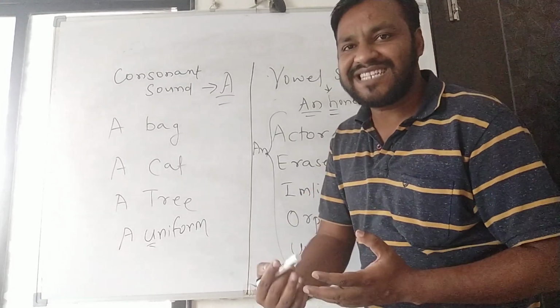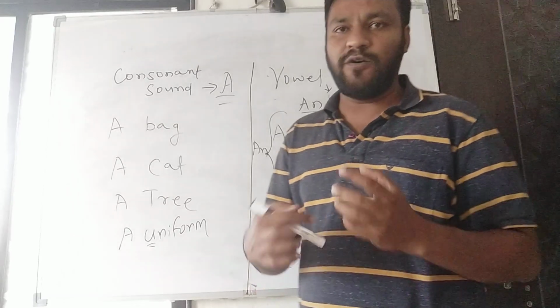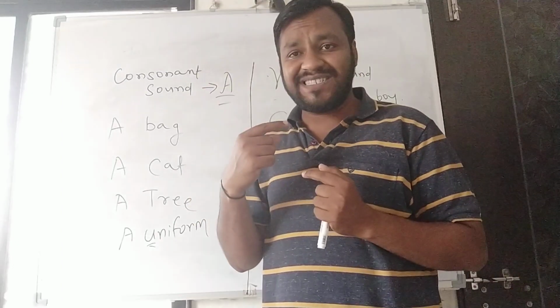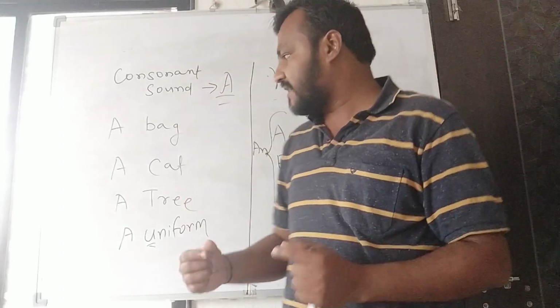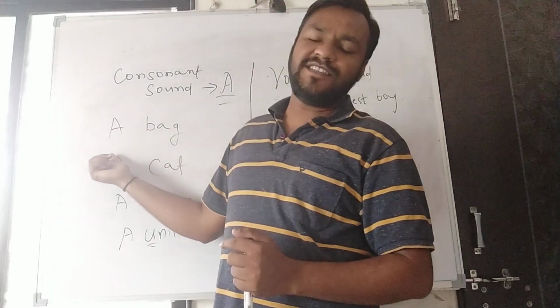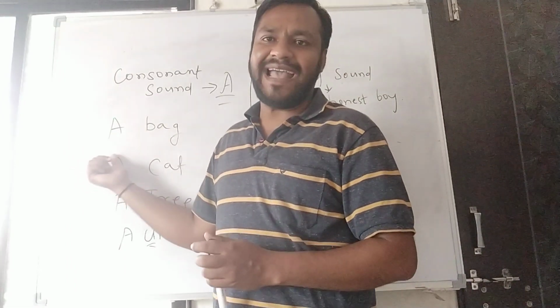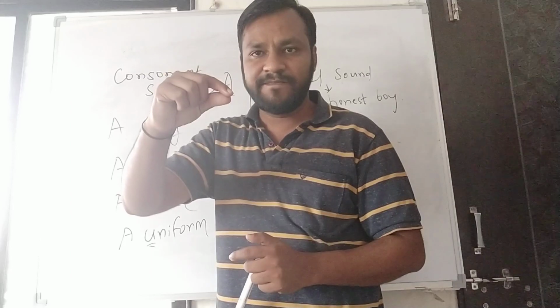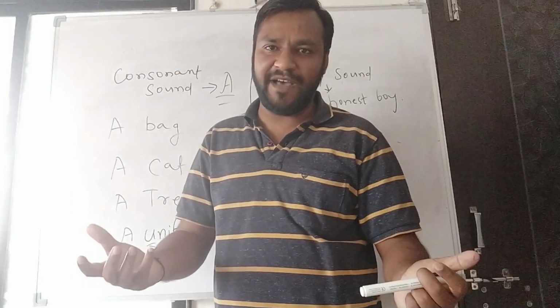These are vowel sounds. I can pronounce them without touching my tongue to the upper or lower side, or closing my lips. But if I try to pronounce a consonant sound, for example, back, b, b, I have to touch my lips, isn't it? It's very simple.